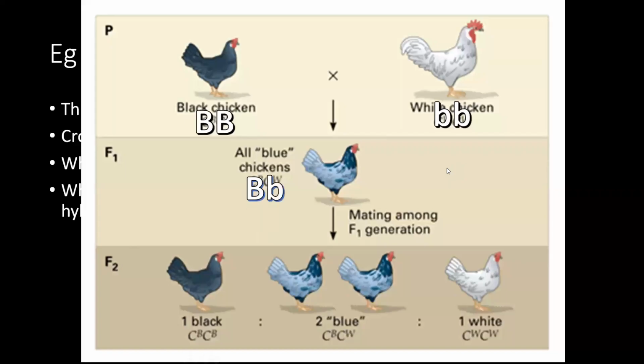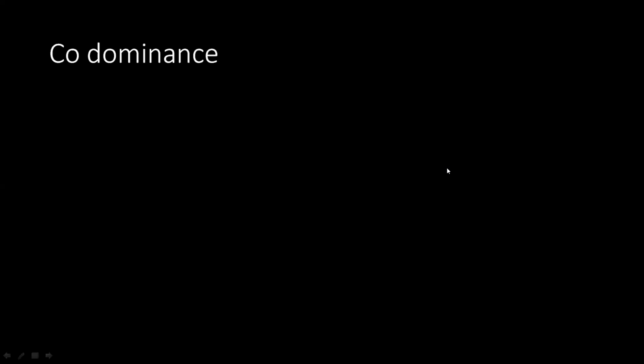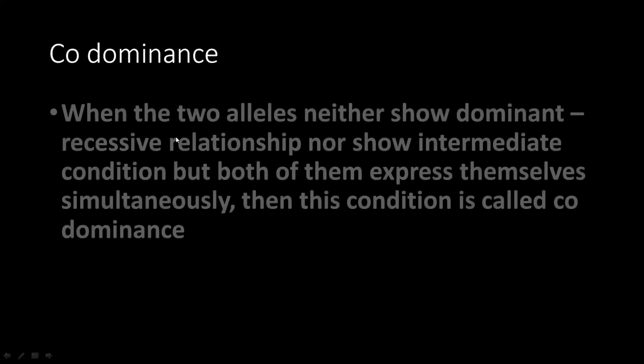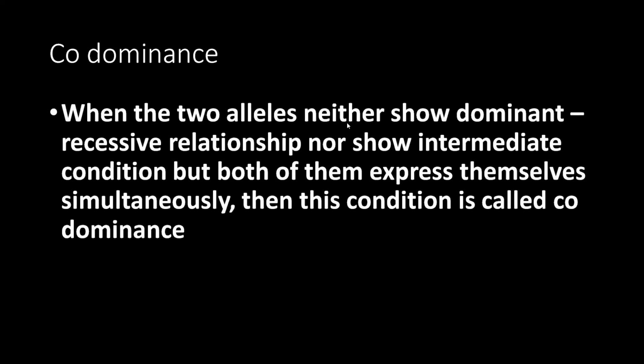The last part we'll see is codominance. What happens in codominance is that the two alleles neither show dominance, nor a recessive relationship, nor an intermediate condition. It is not like incomplete dominance.